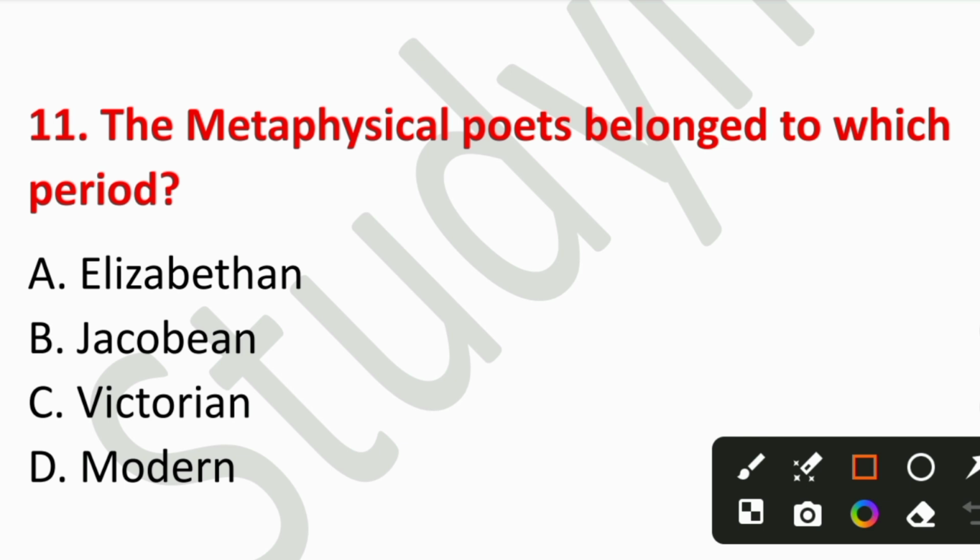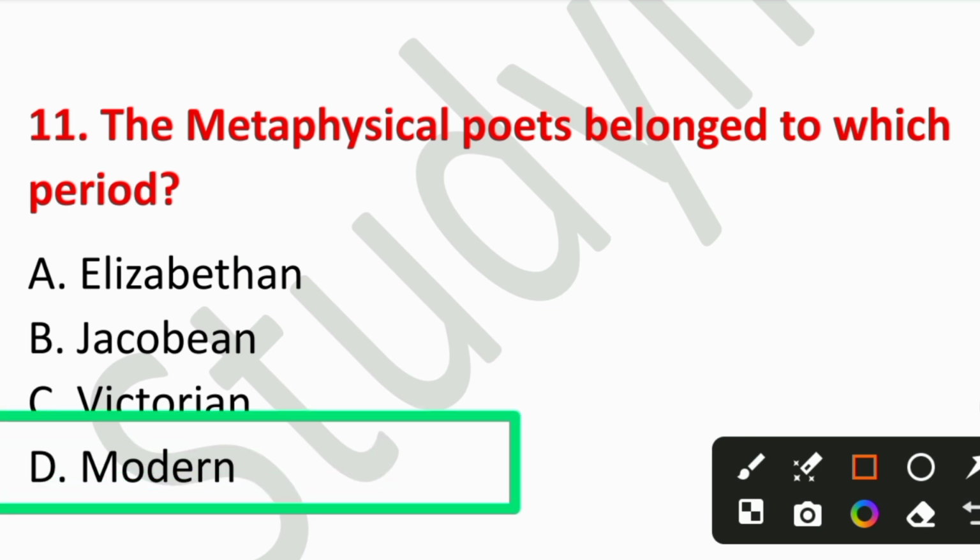Question number 11. The metaphysical poets belonged to which period? A. Elizabethan, B. Jacobean, C. Victorian, or D. Modern. So the right answer is option number D, Modern. Metaphysical poetry flourished during the Jacobean age, early 17th century.